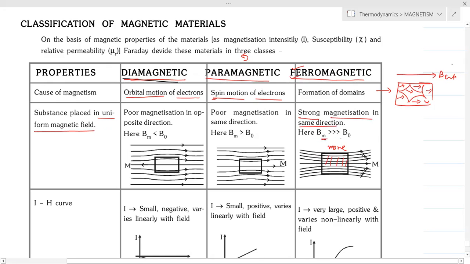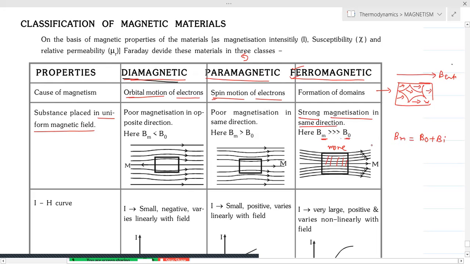B_m means the total magnetic field present inside the magnet, and that is greater than B naught. B_m is B naught plus B induced, that is, B external plus B induced. As you have an induced magnetic nature, in the ferromagnetic material we see more lines of force pass.